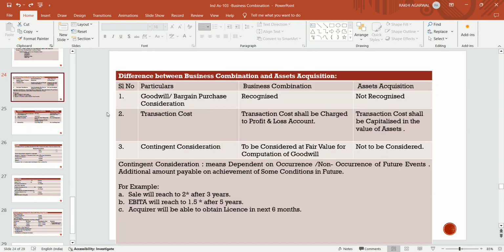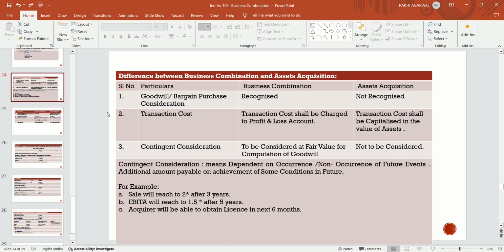Now we will discuss the difference between business combination and asset acquisition. There are some differences. One difference is goodwill or bargain purchase consideration. In business combination, we will recognize the goodwill or bargain purchase consideration. But in asset acquisition, goodwill or bargain purchase consideration, meaning capital reserve, we will not recognize that.